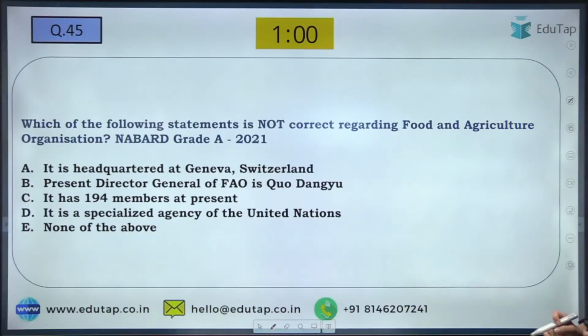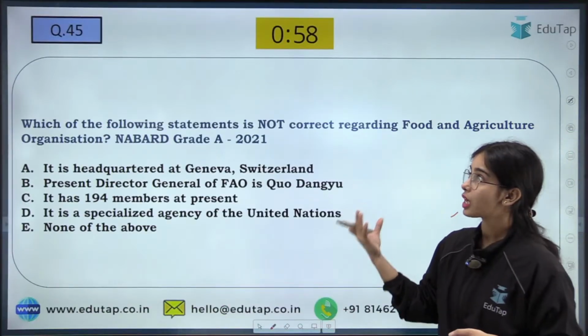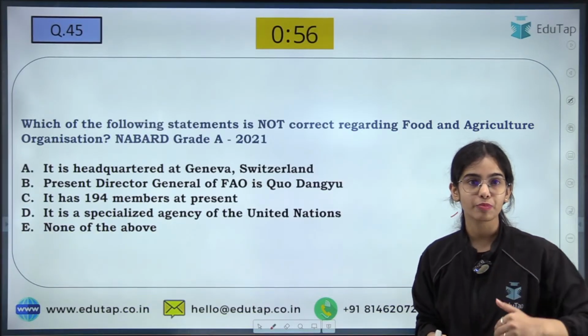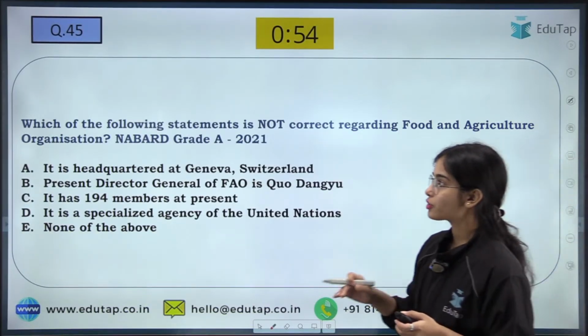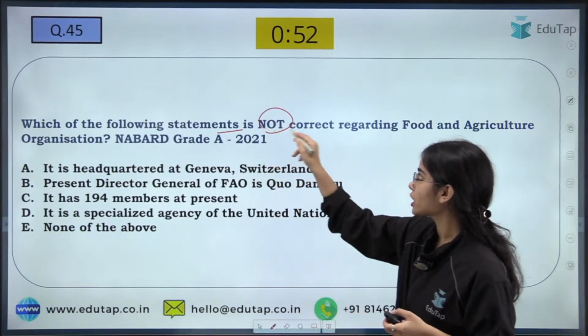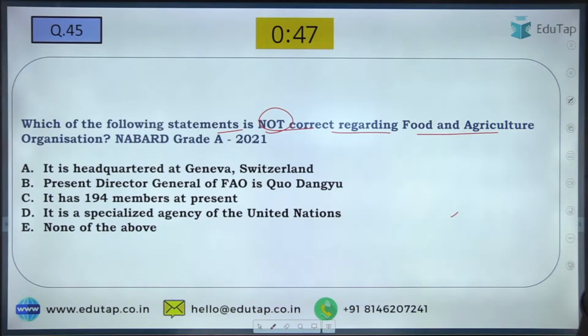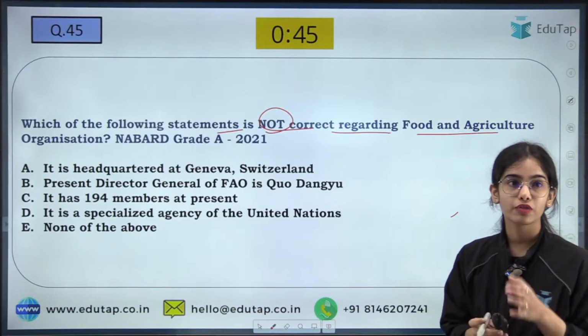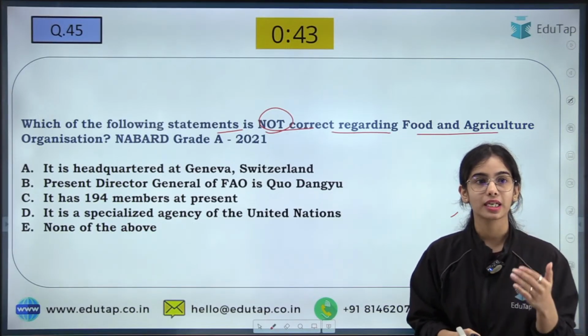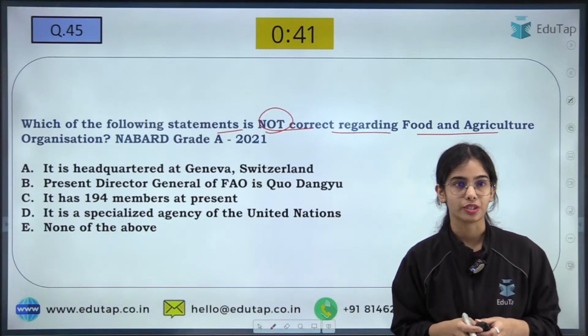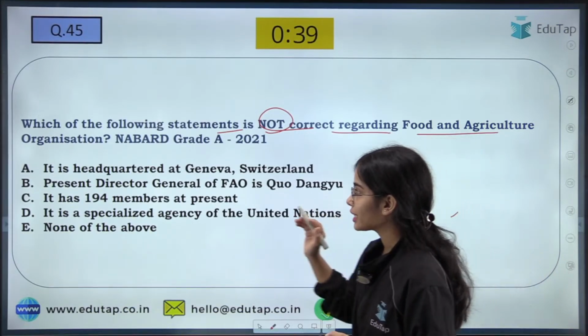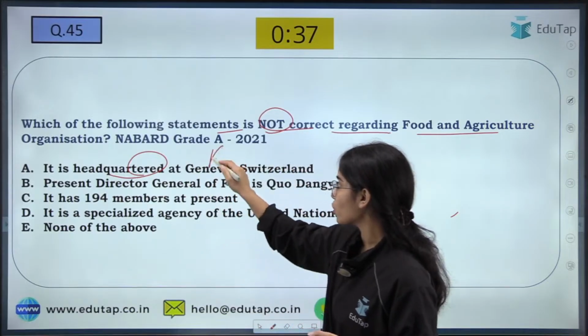Okay. Now coming to the previous year questions, we are going to discuss some of them. First of all, which of the following statements is not correct regarding the Food and Agriculture Organization? Try to answer this. FAO is headquartered in Rome, Italy.